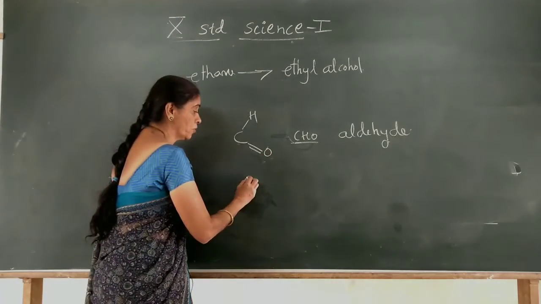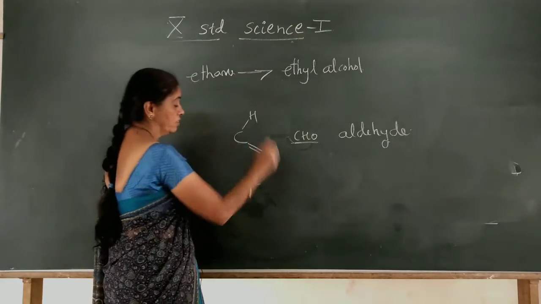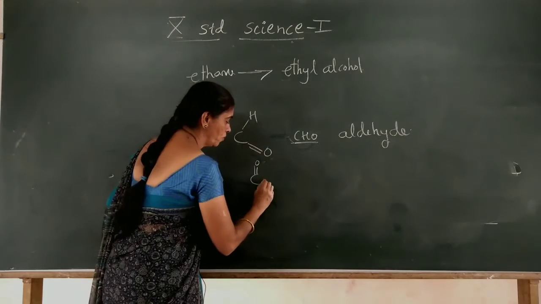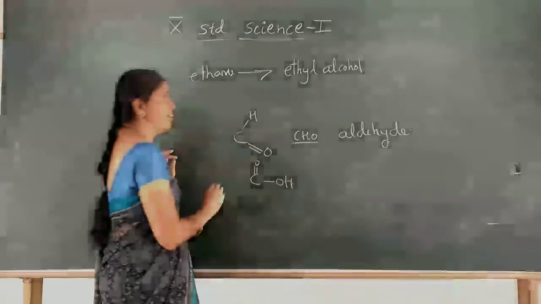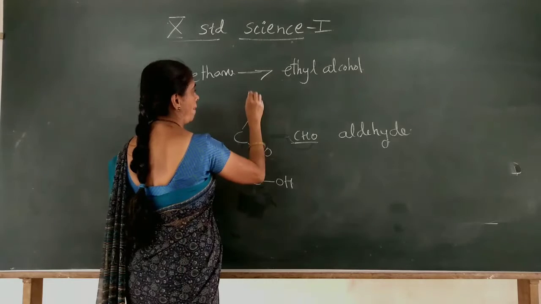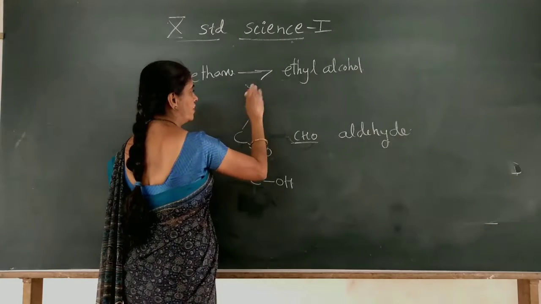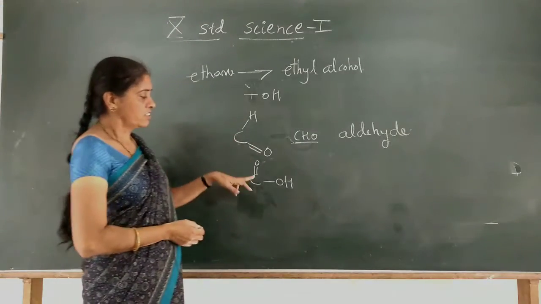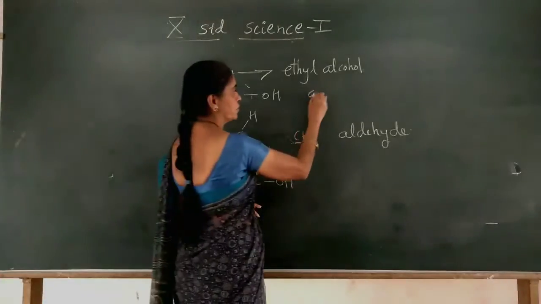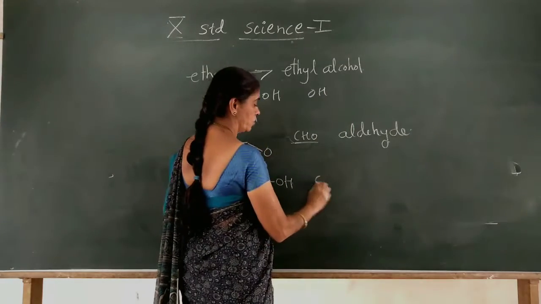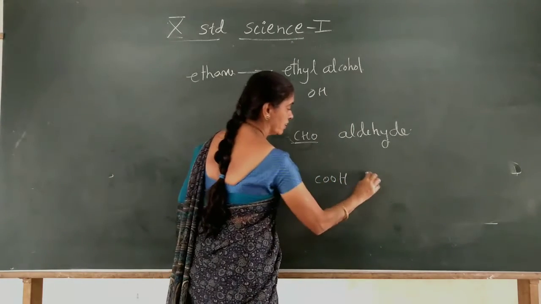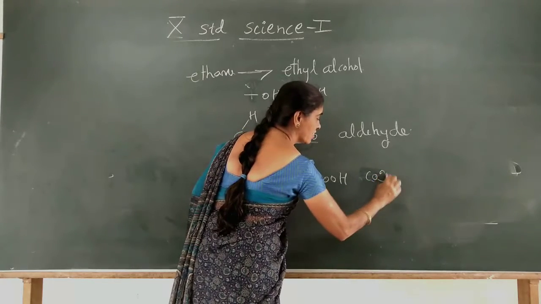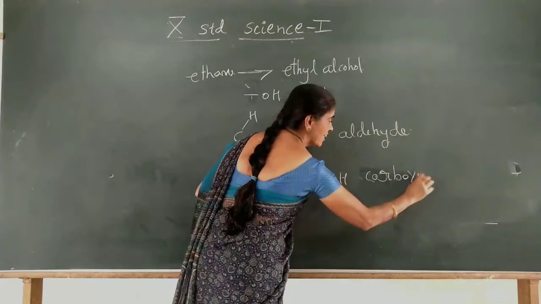Then we have one more group, COOH. The COOH group is an acid, called a carboxylic acid.